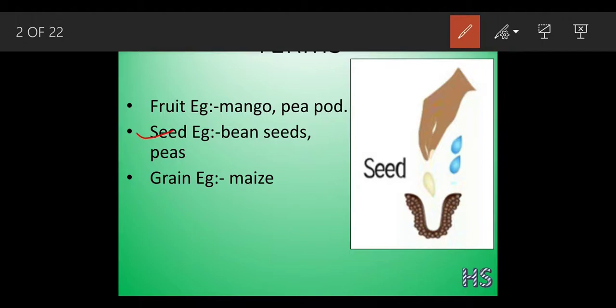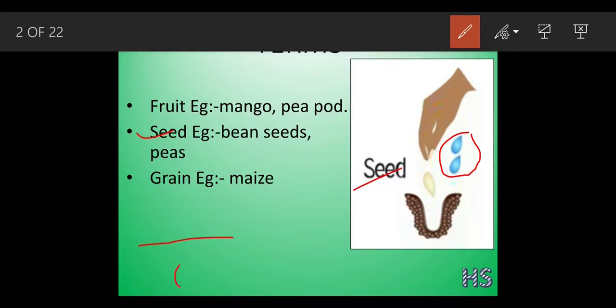Here we can see a person inserting a seed into the soil, with droplets of water. After a few days, that seed is going to germinate, and after germination it will form into a plant.